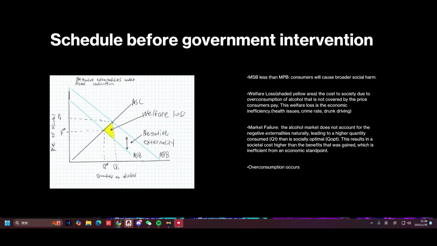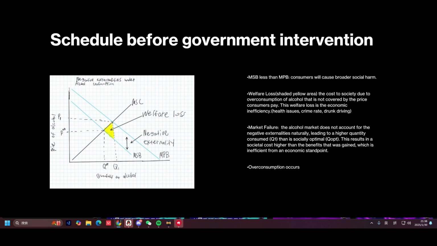And in the diagram, there's also a welfare loss that occurred because of overconsumption of alcohol. And welfare loss is a negative cost to society due to overconsumption of alcohol that is not covered by the price the consumer pays. And the welfare loss is economic inefficiency, which includes health issues, crime rate, and drunk driving, etc.